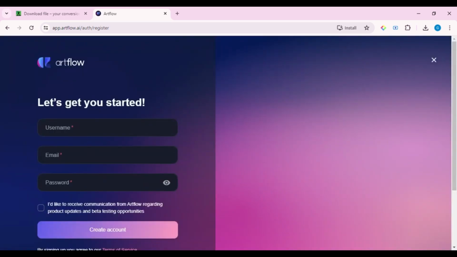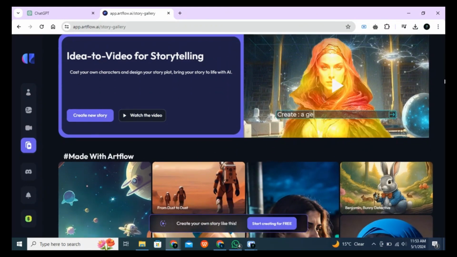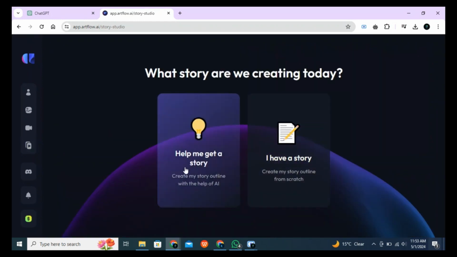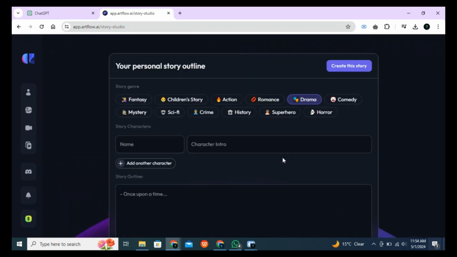Below here, type in your chosen username, email, and password. Once you've done that, click on the Create Account button from here to finish signing up. Once you're logged into your ArtFlow dashboard, click on the Story Studio from here, hit the New Story button. You'll see 2 options pop up. Click on I have a story because we already have our own story, then choose the genre for your story.